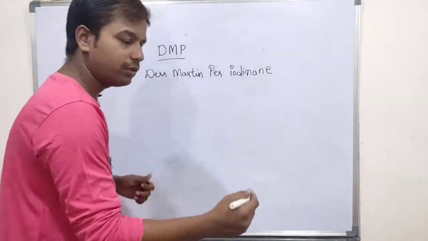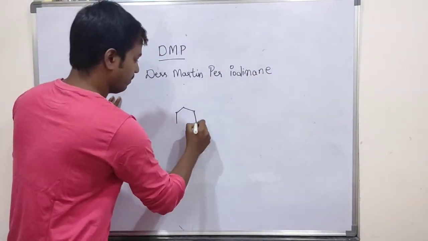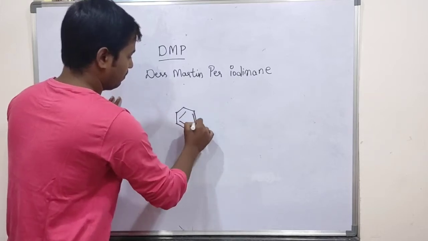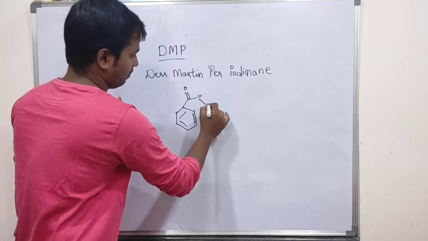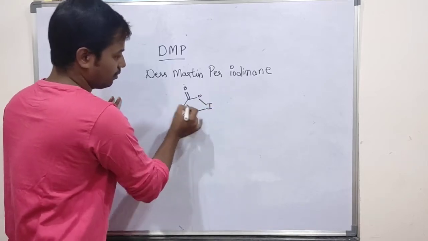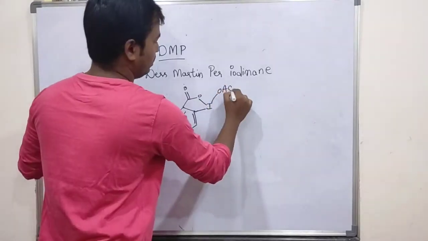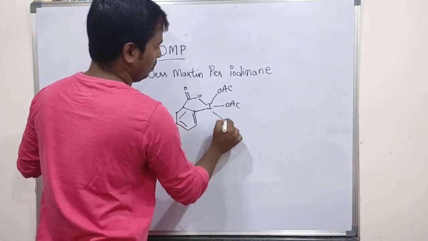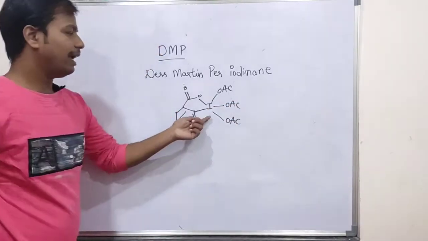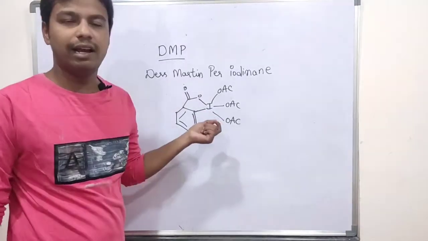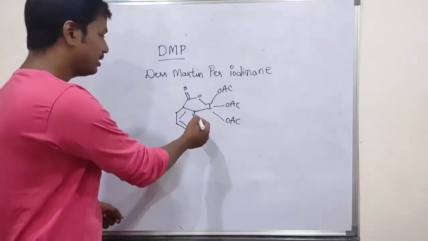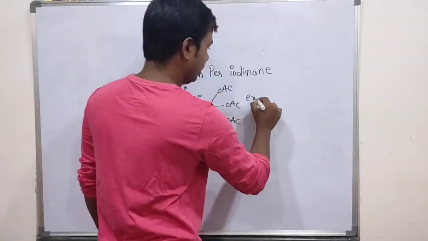The structure looks like this actually, with OAc groups. So this is the hypervalent iodine atom. This hypervalent iodine atom is very reactive. Sometimes it may be explosive.